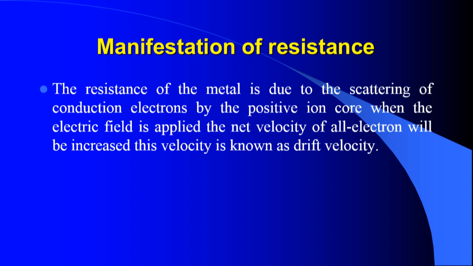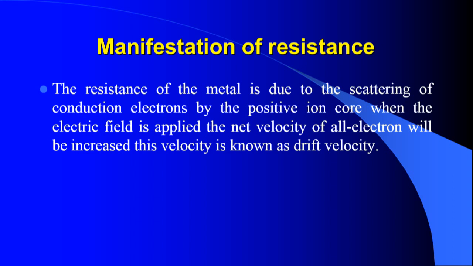When the electric field is applied, the net velocity of all electrons increases. This velocity is known as drift velocity. Because of the scattering of conduction electrons, they won't reach another place directly. Upon the application of the electric field, the electron drifts in a particular direction. Hence the electron moves with a certain velocity in the presence of the electric field, and that velocity is known as drift velocity.